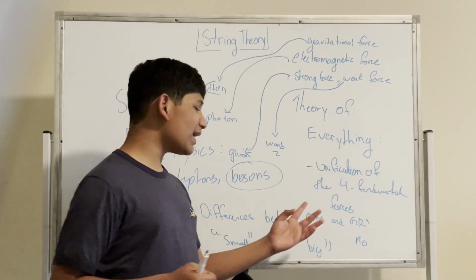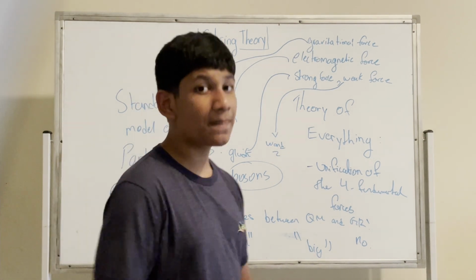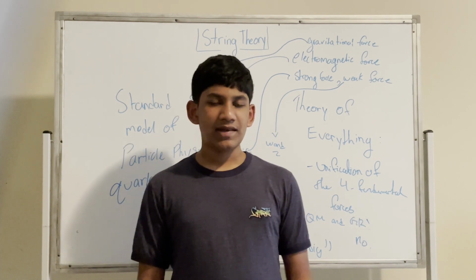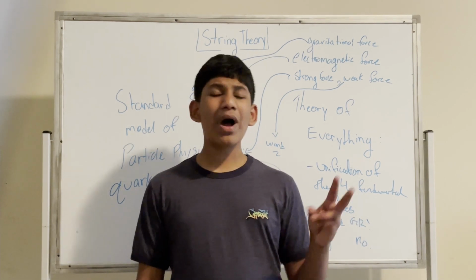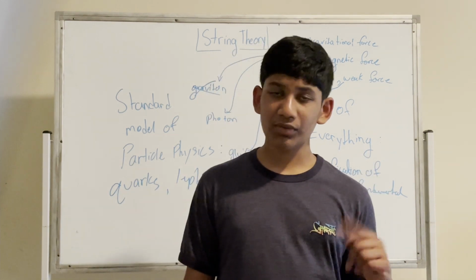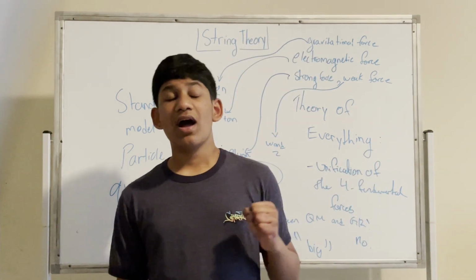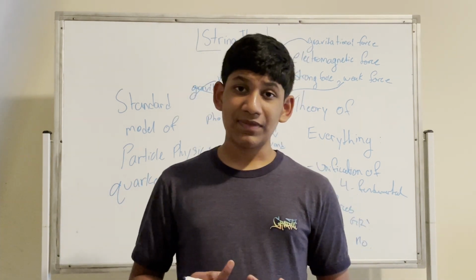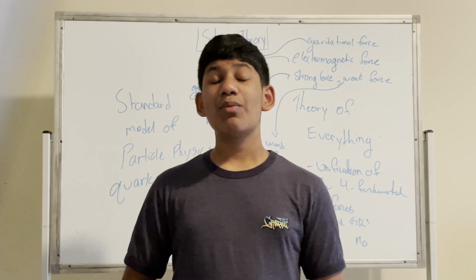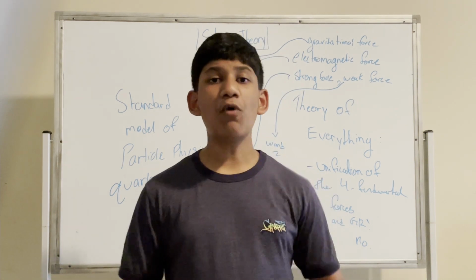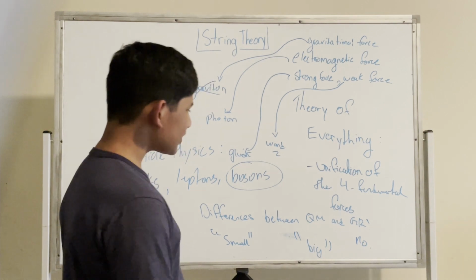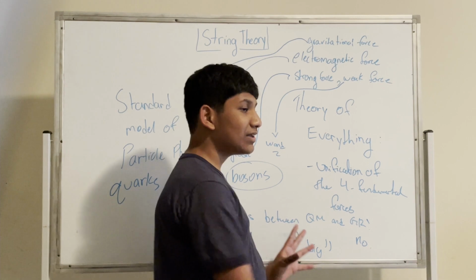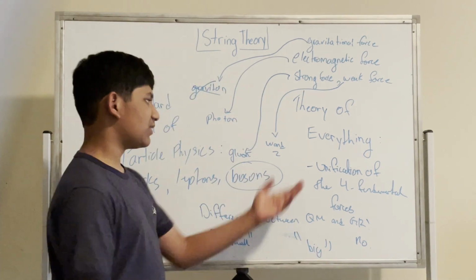As you can see, two of the main theories, quantum mechanics and the general theory of relativity, aren't compatible with each other. Now, what can we do to make them compatible? Well, there are two things that we can do. One, create a new theory. Two, create a theory that involves both quantum mechanics and the general theory of relativity. The latter is loop quantum gravity, which we'll talk about in the next video. The former is string theory. String theory is trying to resolve this problem, trying to put the phenomena described by quantum mechanics and general relativity all into one theory, hence the name theory of everything.